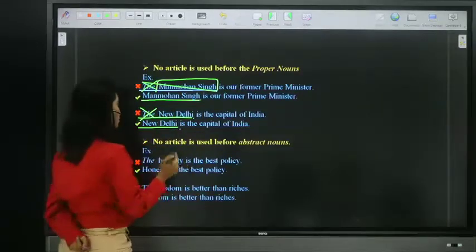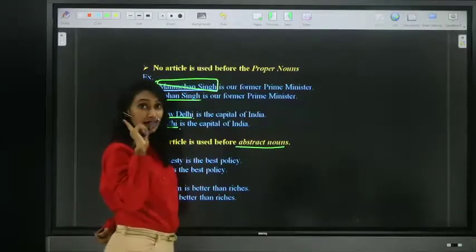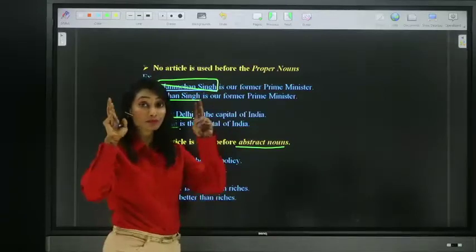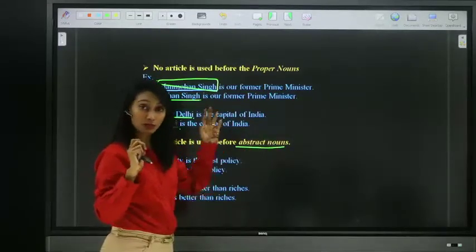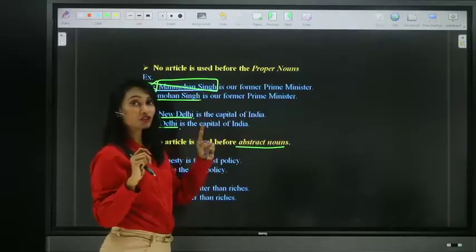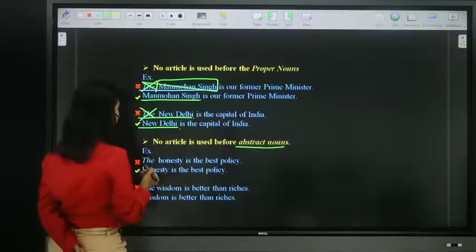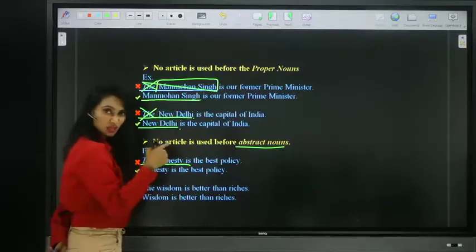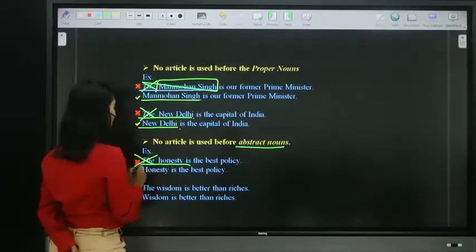Second one, no article is used before abstract nouns, but we have seen as an exception, we use it before abstract noun when we specified. Raju faces the poverty, that's specified. That's okay. But we should never use it when it is not specified before abstract nouns. Look at this. The honesty is the best policy. The honesty, only the honesty? No, any honesty. So remove article the.